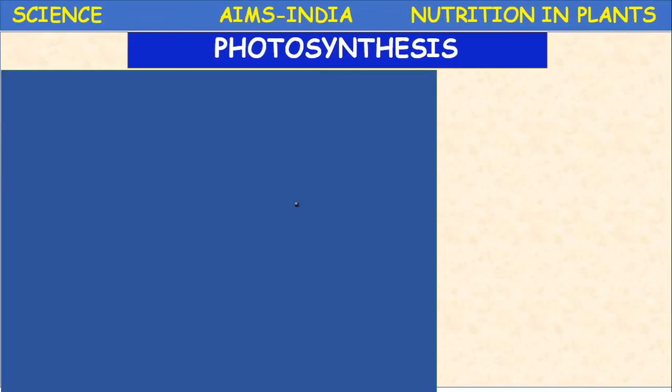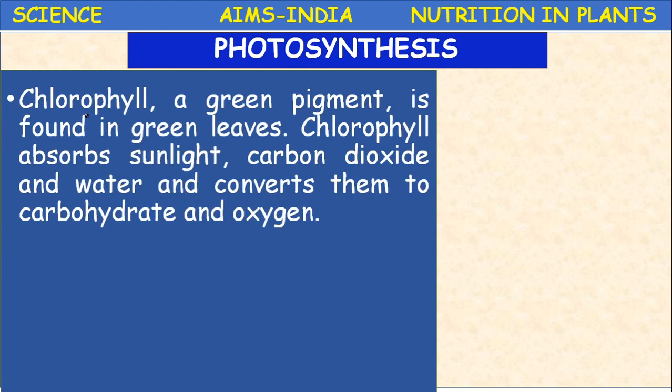Let us see another important requirement, chlorophyll. The chlorophyll is a green pigment. It is found in the green leaves. This chlorophyll's main function is to absorb sunlight, mainly to absorb the sunlight.